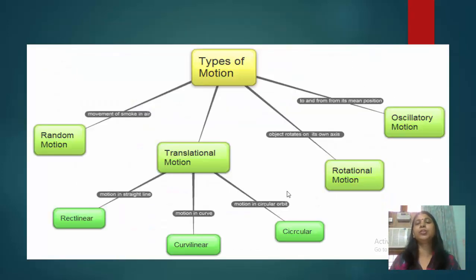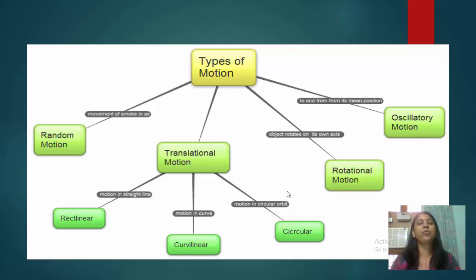Now, types of motion. This you might have studied in your class 6 or 7. The types of motion: random motion. Random motion means at random, that means in a zigzag path. You can give the example of movement of smoke in air. Then translational motion. In translational motion, there are three types of motion. A rectilinear motion, which is motion in a straight line. Then curvilinear motion, it is motion in a curve. And circular motion, which is motion in a circular orbit. Then comes the rotational motion.